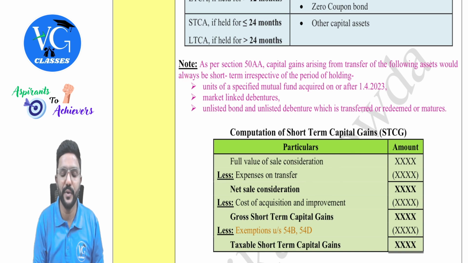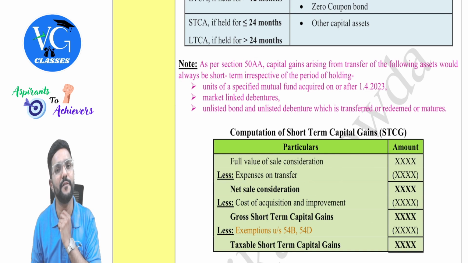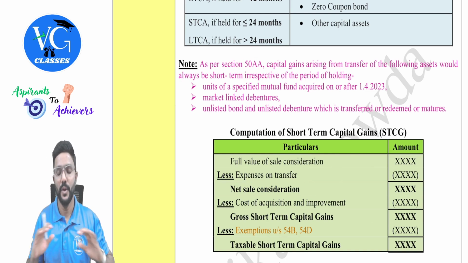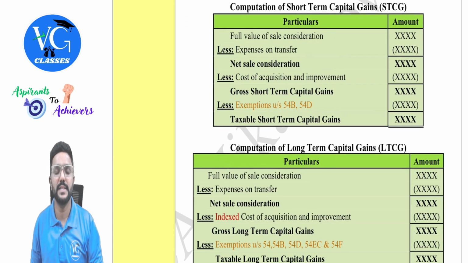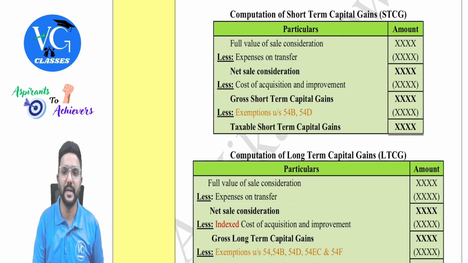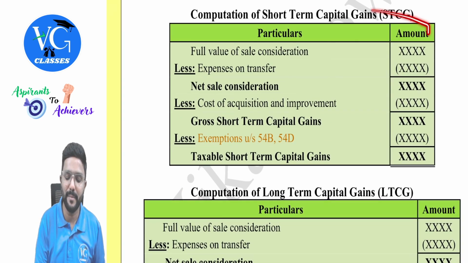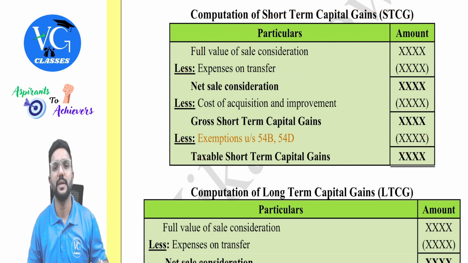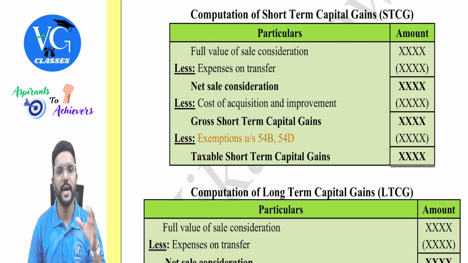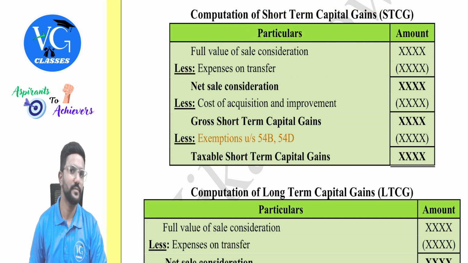Okay. And how do we compute the capital gain? I will be covering it a little later, which is mentioned in section 50AA, guys. Okay, sir. Fine. Let us see what is the format to compute capital gains. Guys, if you remember, I already told you, wherever I have given the format in this color in my revision book, this is the format given in the law and you have to stick to it. Please don't make any changes to it.